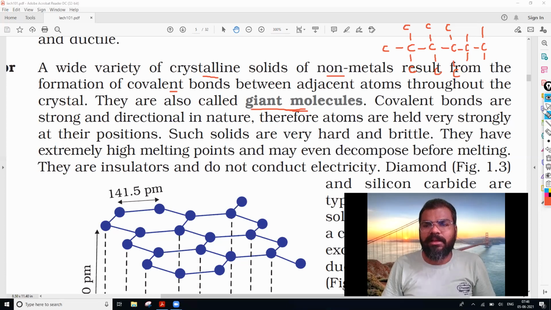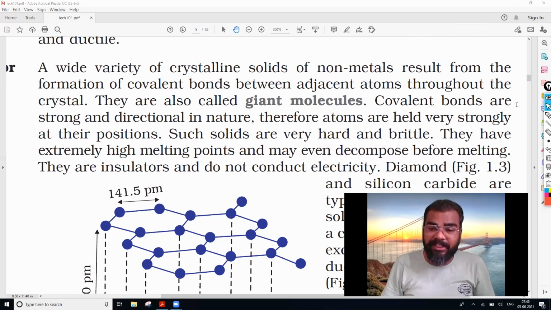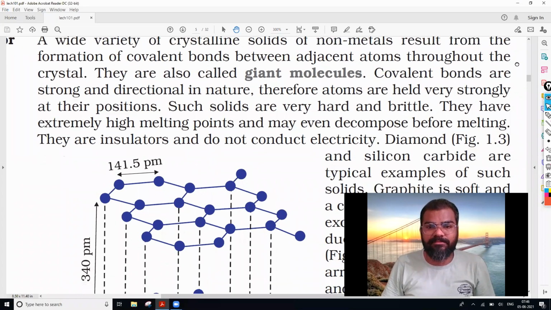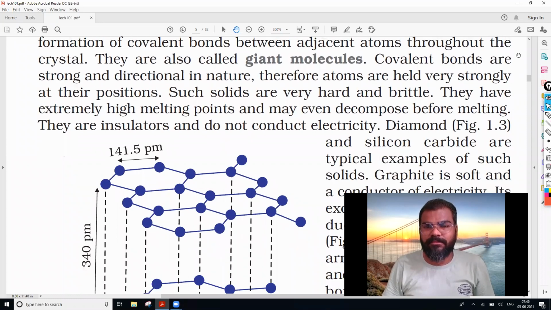Here there is formation of covalent bonds, and the covalent bond formation is very strong and directional. It is not random. It is very strong and directional in nature, so it is very much specific. Therefore the atoms are held very strongly at their positions. So when the covalent bond forms, the bond is very strong and directional, and such solids are very hard and brittle.